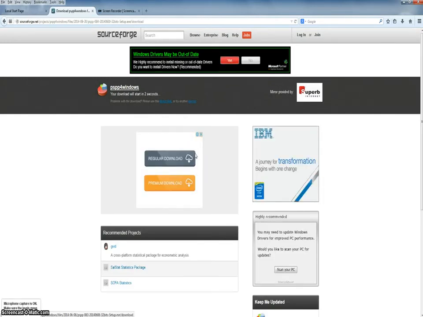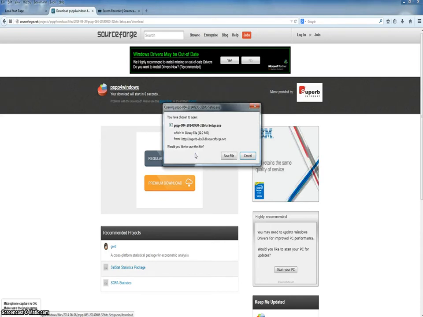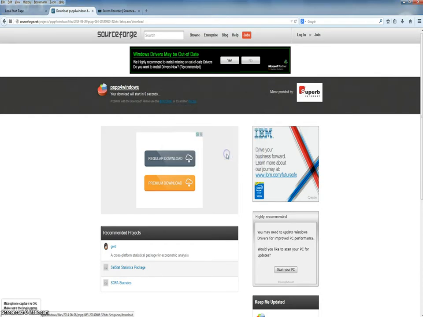The subsequent screens may take some time, but eventually we will be led to the installation of the program. We're opening PSPP 0.8.4, etc. We're going to save the file.